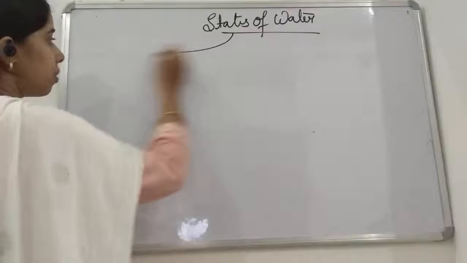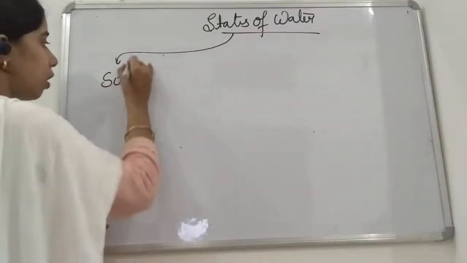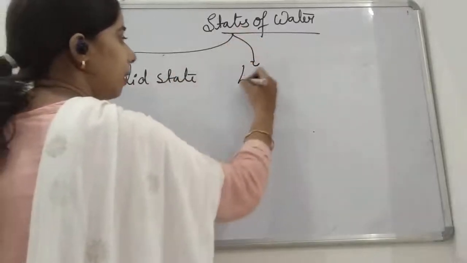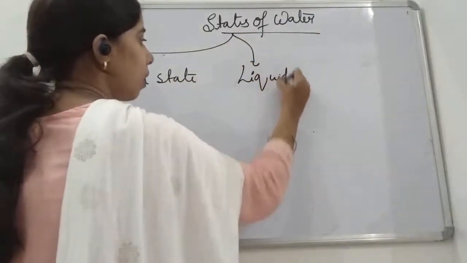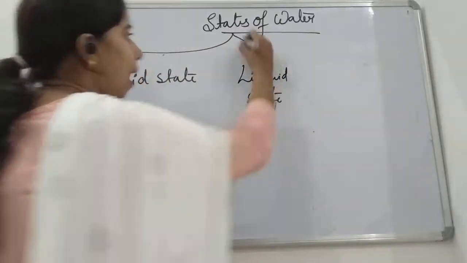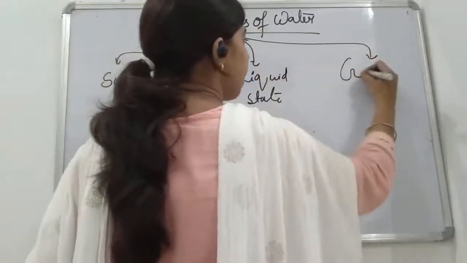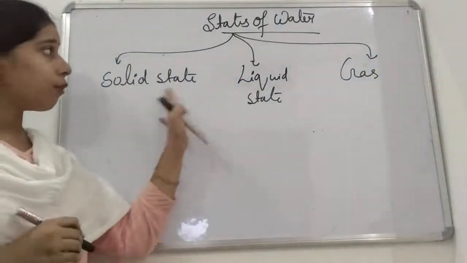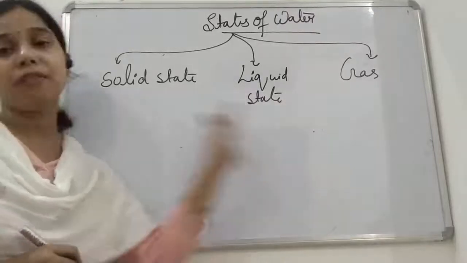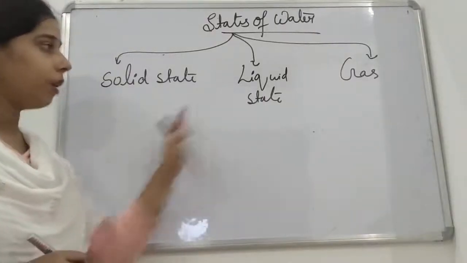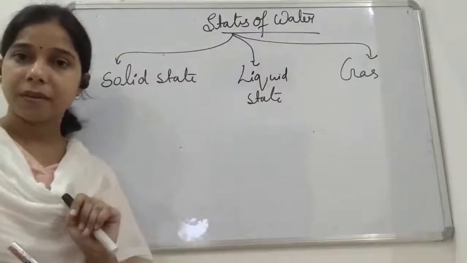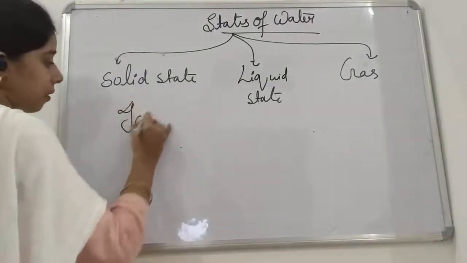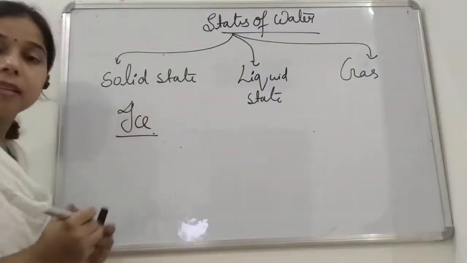So basically you see the water, it can exist in a solid state, it can exist in a liquid state, as well as it can exist as a gas. How, students? You can say that water can exist in all three forms of matter, whether it is a solid, a liquid, or a gas. For solid, students, you can take the example of ice.